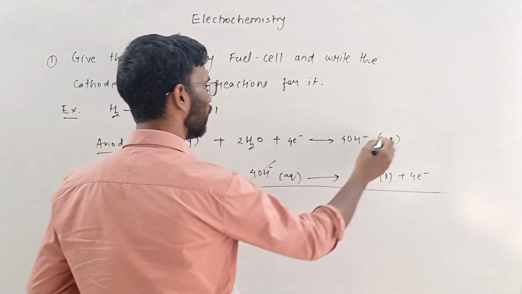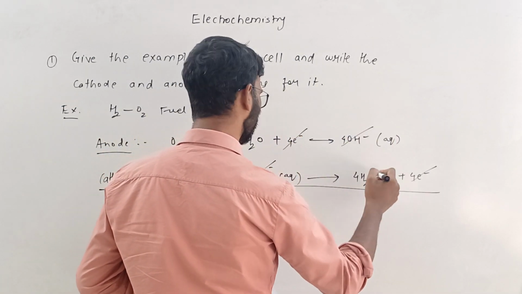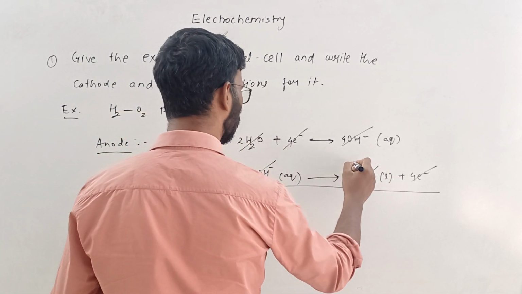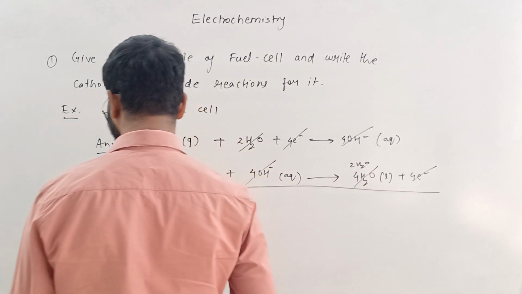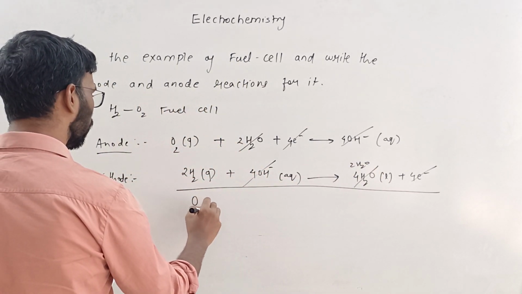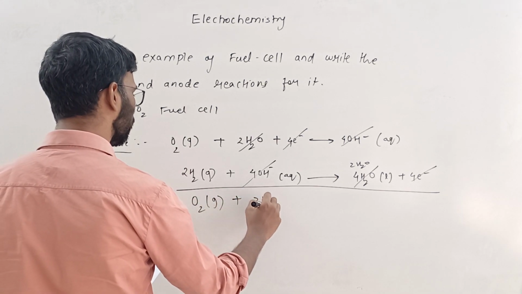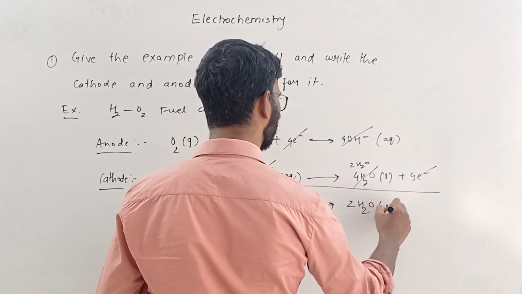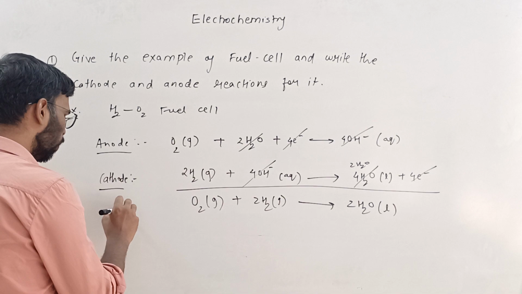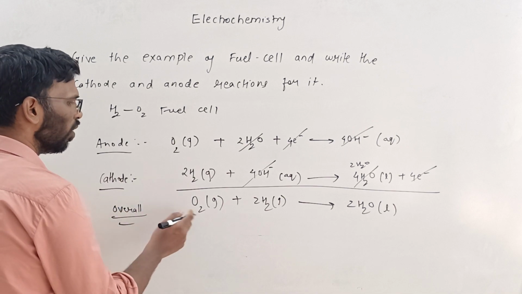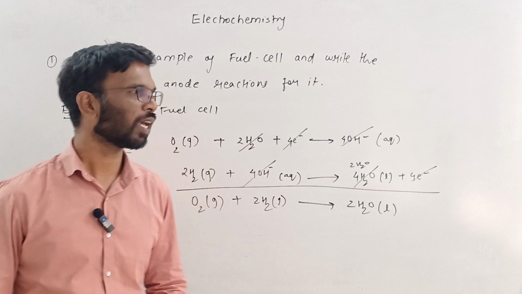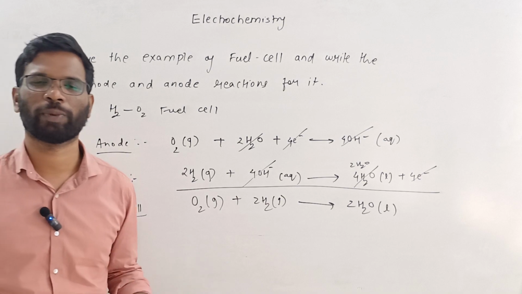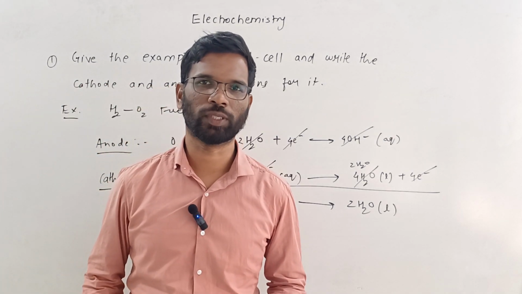So over here, this and this will get cancelled, and of the 4H2O, 2H2O will remain over here. So what remains is O2 gas plus 2H2 gas, which gets converted to 2H2O liquid. So this is the overall reaction. The overall reaction is most simple: O2, H2 and H2O. This is how the questions are asked with respect to boards, and you can answer them very easily with respect to this batteries concept. Thank you.